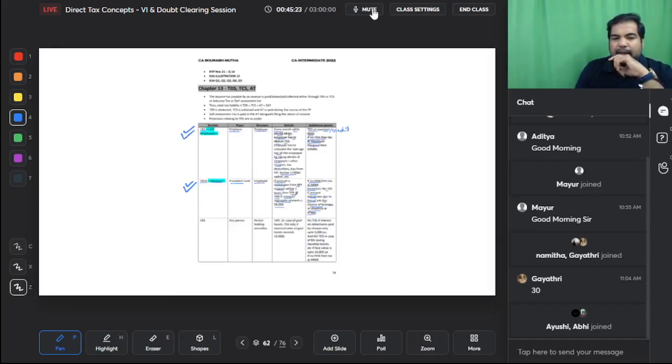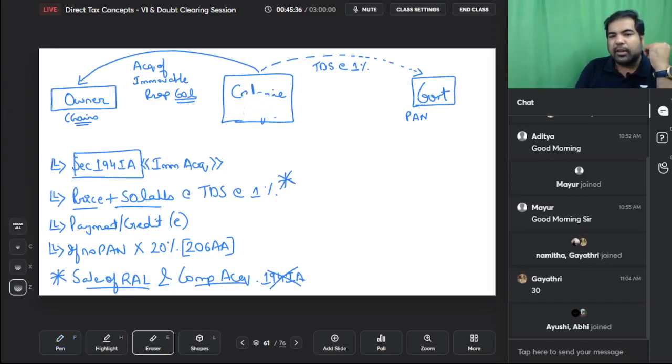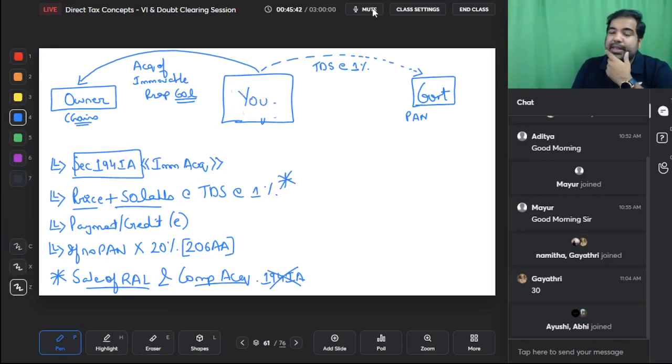Now just going back and telling you that instead of calorie cafe, this could be you. If you are buying a house, guys, tomorrow when you become a CA and a successful CA and you want to buy a house, instead of calorie cafe, it could be you as well. And when you are buying a house, are you also supposed to deduct TDS? Yes, everyone. This applies to everyone. Small individual, small HUF, everyone.